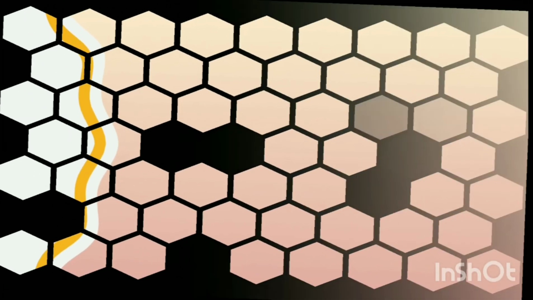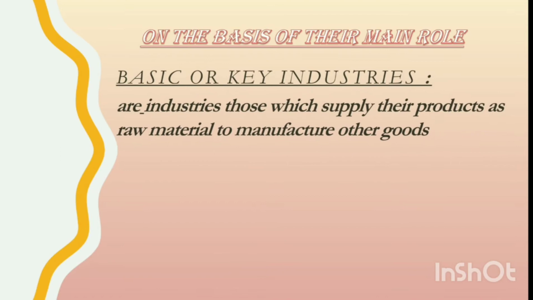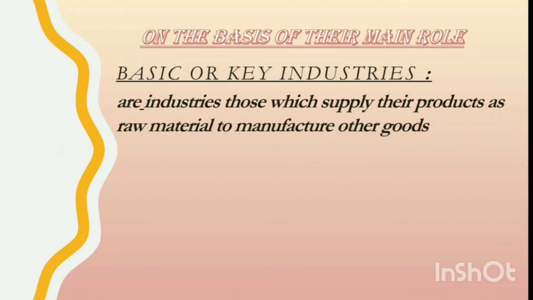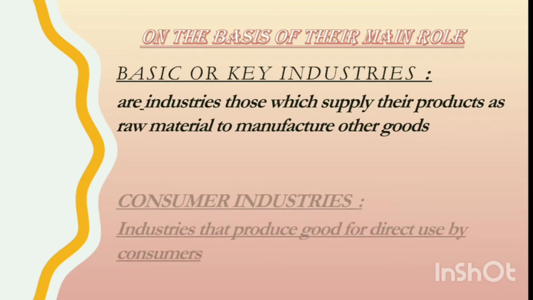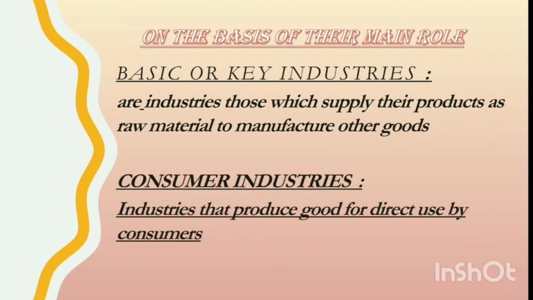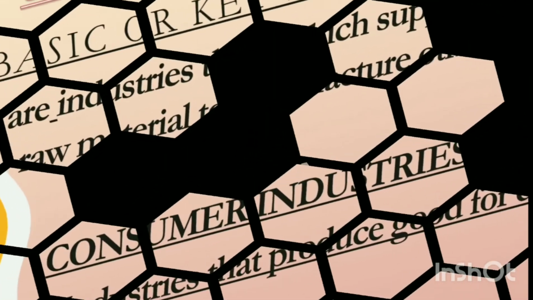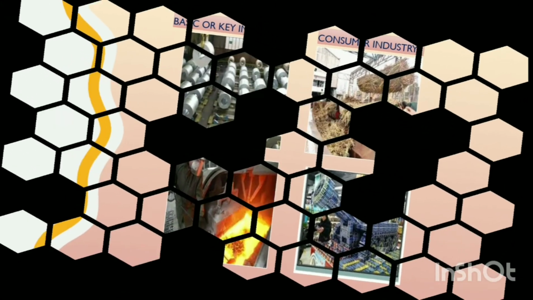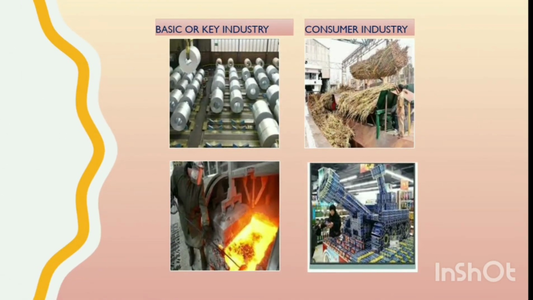Now, let us see the classification based on the main role. Basic or key industries are the industries which supply their products as raw materials to manufacture other goods. Consumer industries are industries that produce goods for the direct use by the consumers. Examples of basic or key industry are iron and steel industry, aluminium smelting, etc. On the other hand, sugar industry and toothpaste are examples of consumer industries.